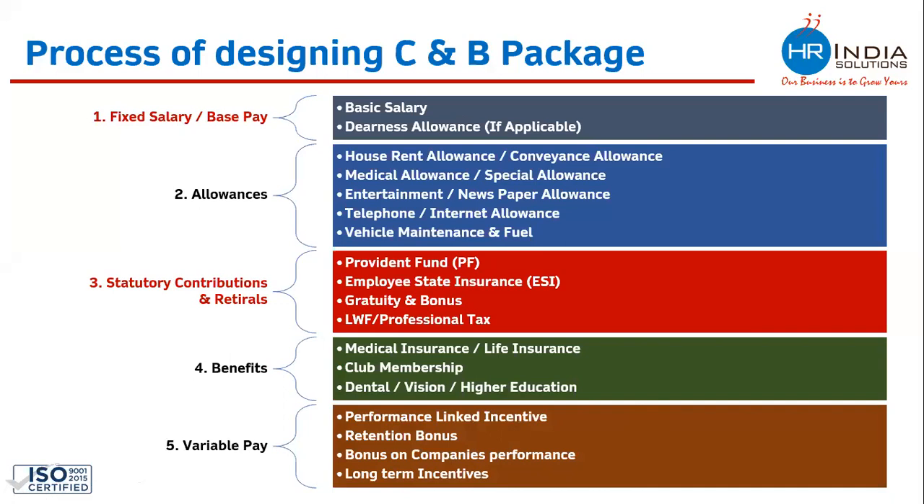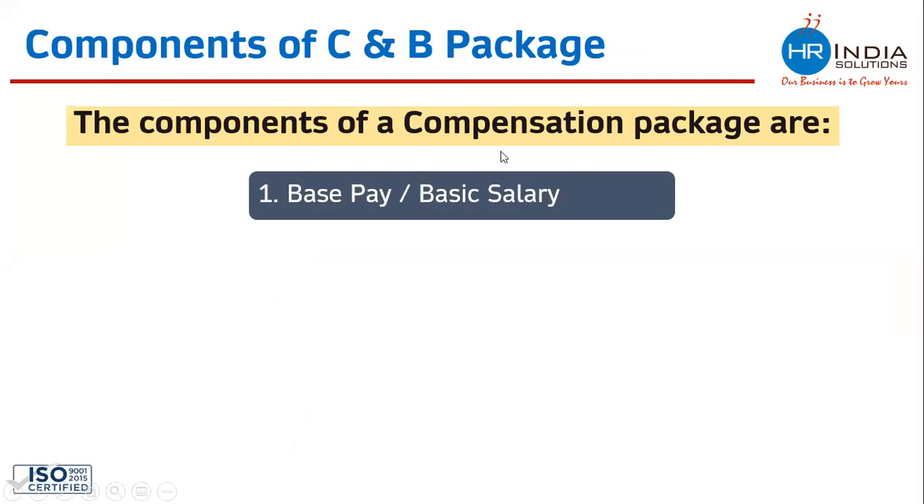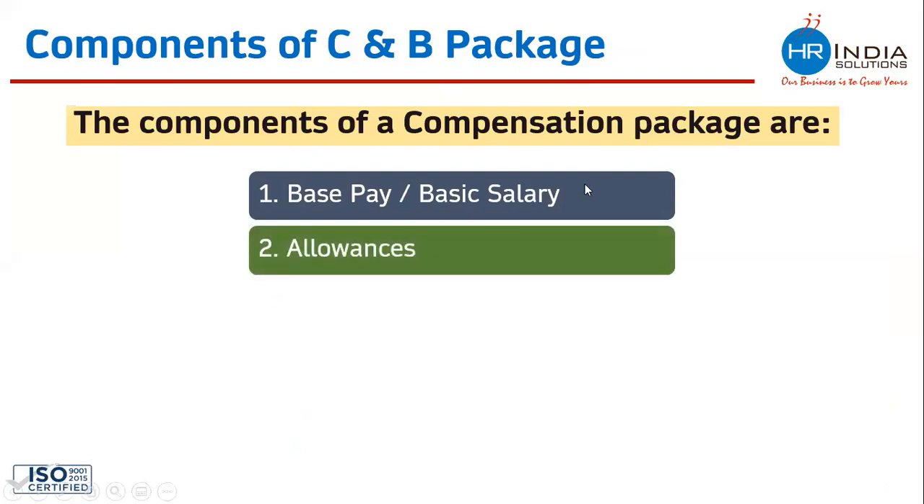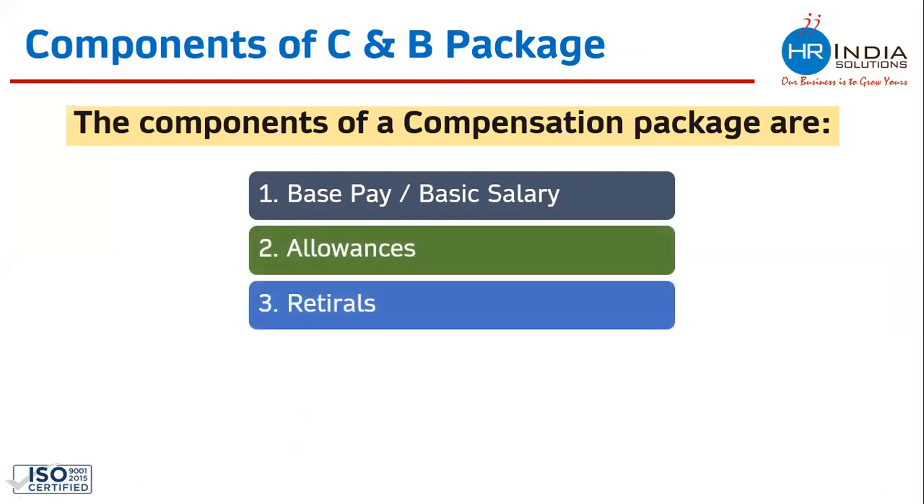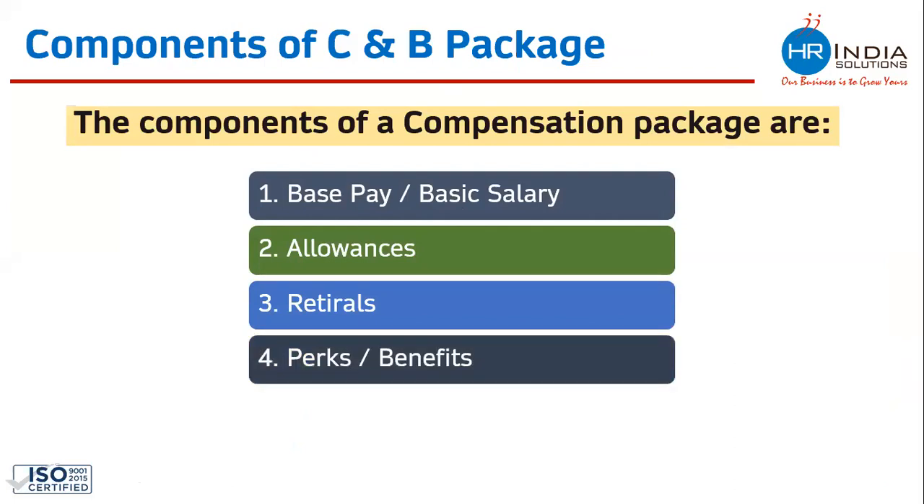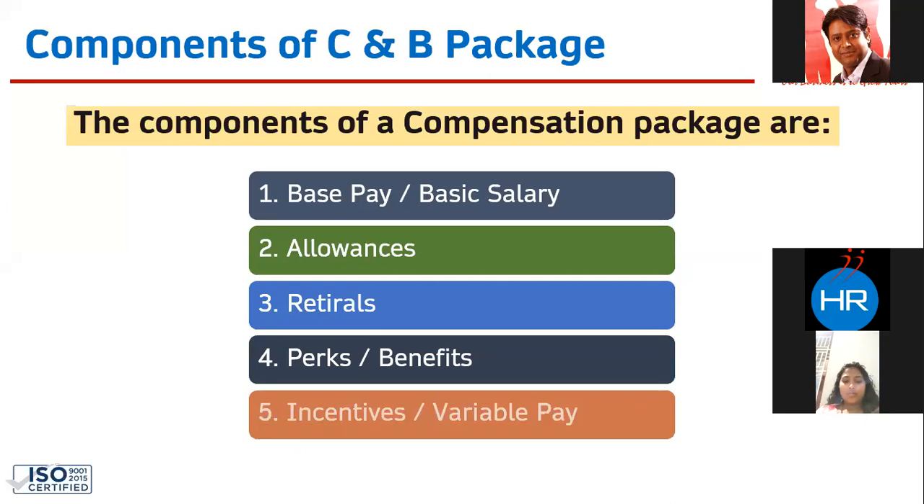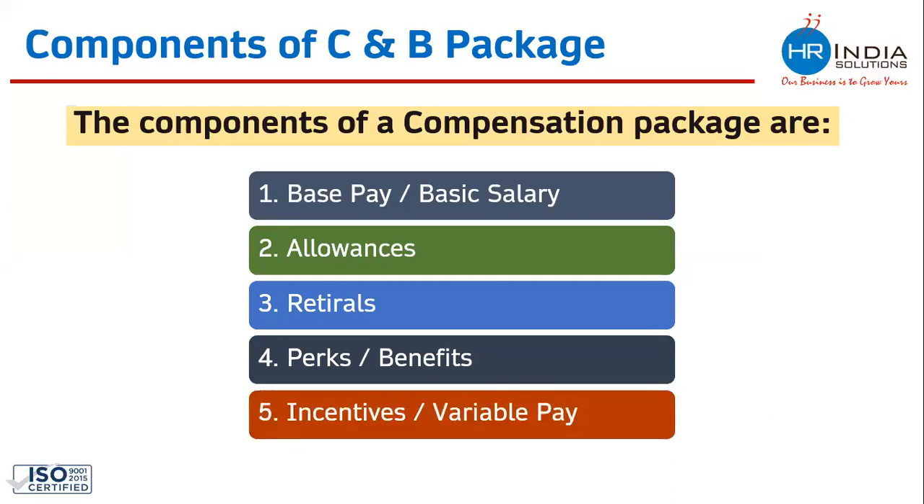The first step is to decide the base pay of the employee. Second step is to decide on the allowances. Third is to decide on the retirals, perks and benefits if your company is offering them to your employees. Fifth is the incentives and variable pay. It depends upon the position. If it requires, then you can decide this as well.